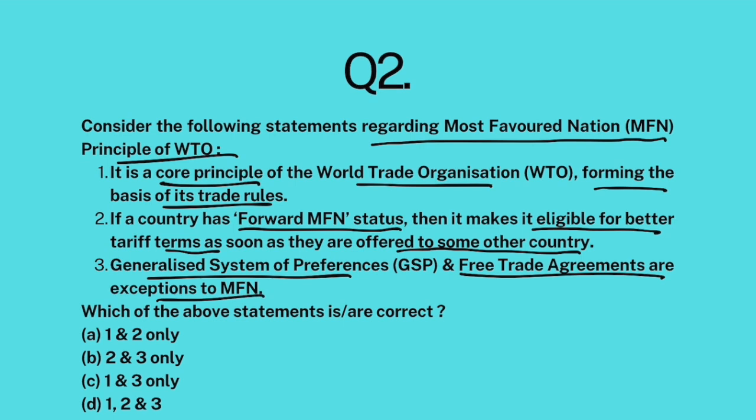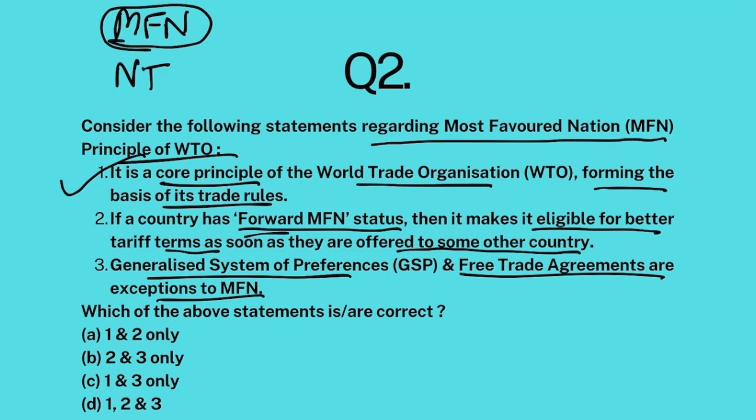Now, there are two basic foundational principles of WTO. One is most favored nation and the other is national treatment, or non-discrimination basically. Now, MFN is definitely the core principle of WTO, so the first statement is correct. Now, there is an MFN status and there is a forward MFN status. Now, what is a forward MFN status? India is basically offering USA forward MFN status.